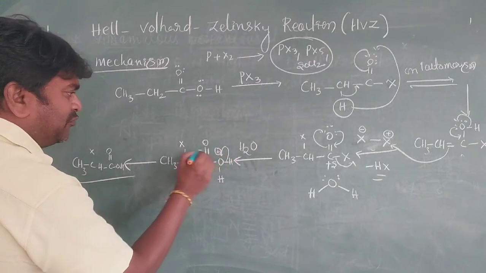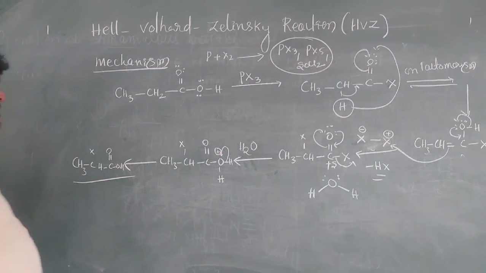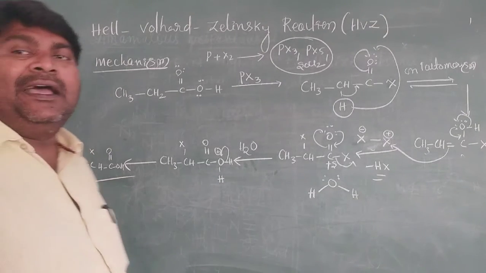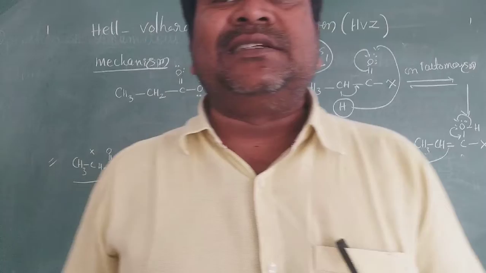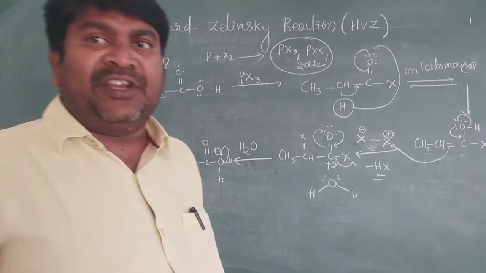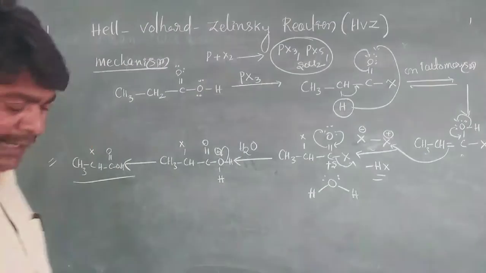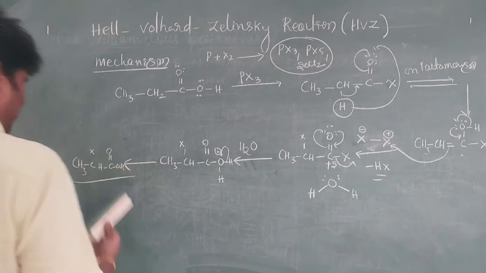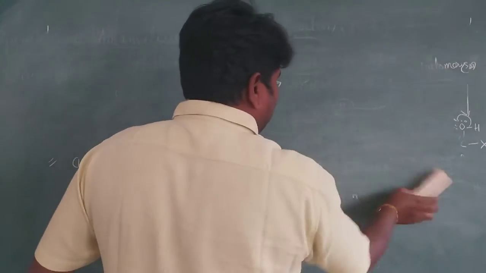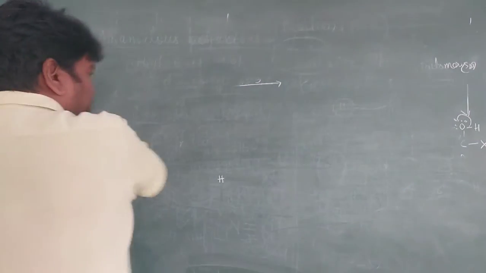Then what happened here? These two electrons are shifting to oxygen. It is eliminated as H plus. Finally, you will get alpha halo carboxylic acid. That's all. So this is the HVZ reaction. Next one, electrophilic substitution reactions.